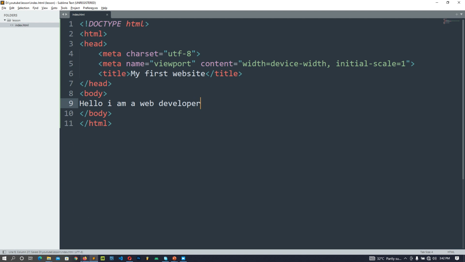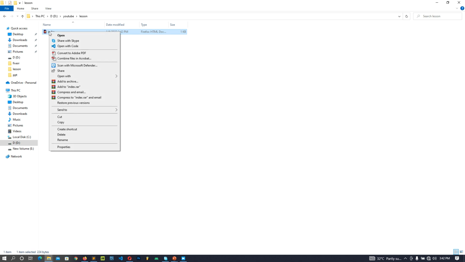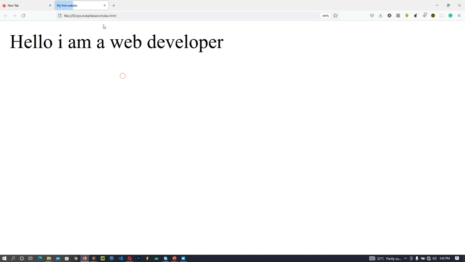Save this. Then you go to the directory where you have stored your file. You can see we have a browser icon there showing that this is a web page. You right click and click on open with Firefox. Can you see it's showing hello, I am a web developer. Either you like it or not, you just built a website. Now it's left for you to make it better, enhance it, make it look good, big, nice, and so on. Sorry, your text might not be as big as this. I have to zoom my screen so that you can see very well from your end.